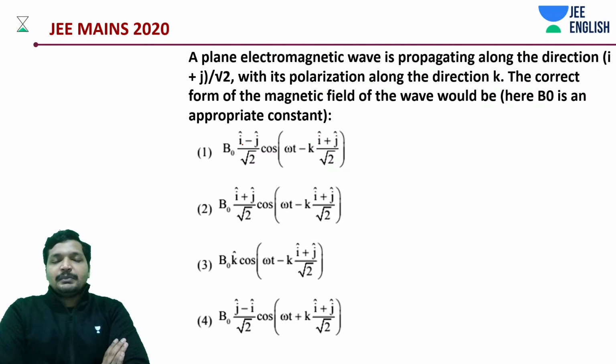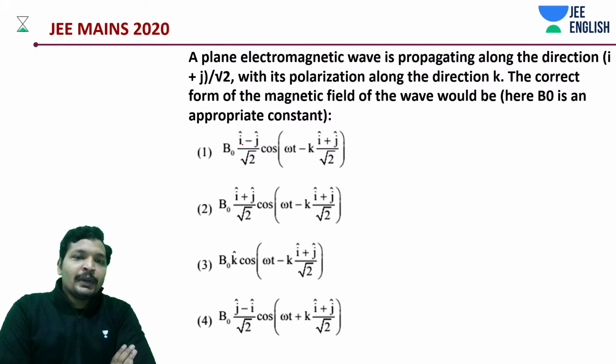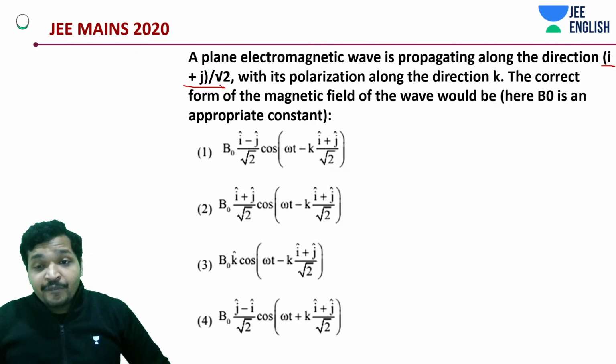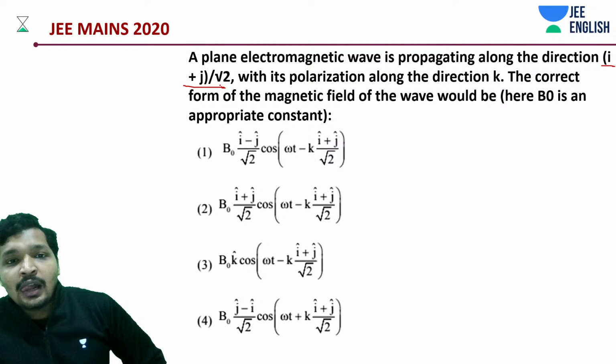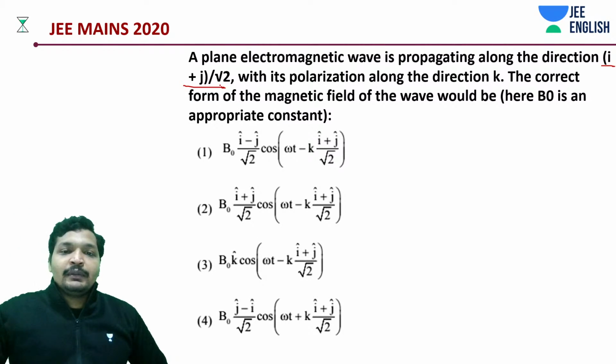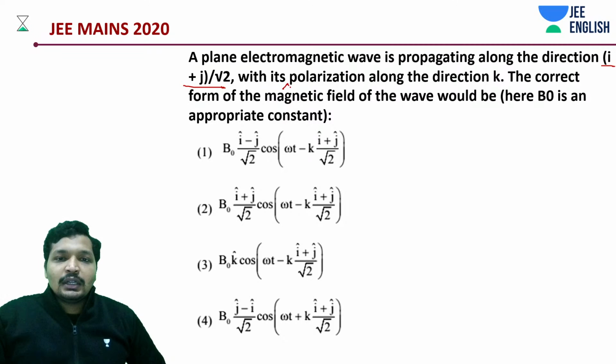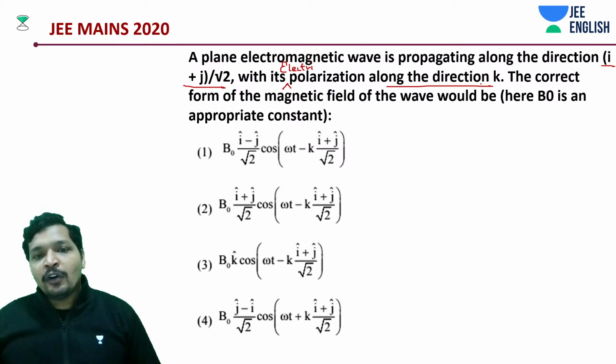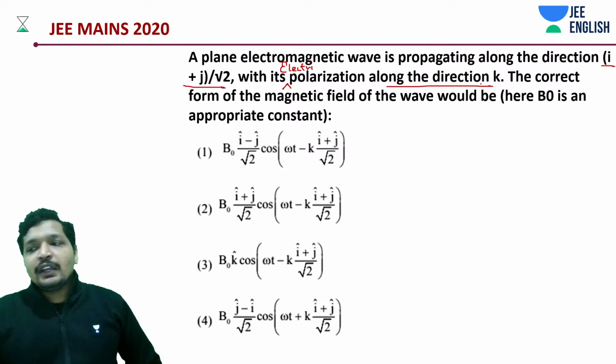It's very simple. A plane electromagnetic wave is propagating along the given direction, I plus J divided by root 2, with its polarization along, I think it should be electric field polarization, along the K direction. Okay. The correct form of the magnetic field of the wave is going to be what?